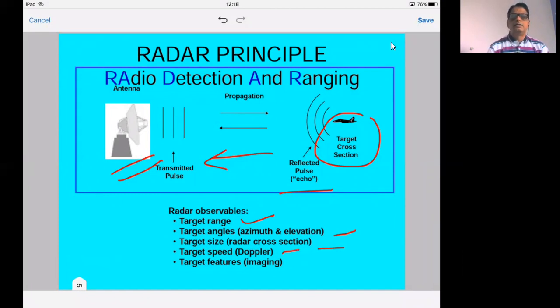Many times the targets are in motion, and in such a case, we can also determine the speed of the target by using radar system. Such radar systems make use of Doppler effect, and therefore they are called the Doppler radar systems. And apart from that, we will find that the radar system can also be used to determine the features of the target.